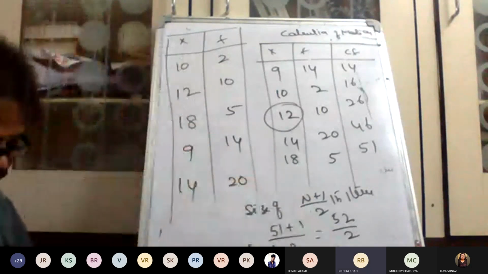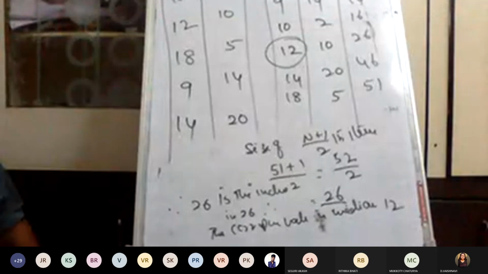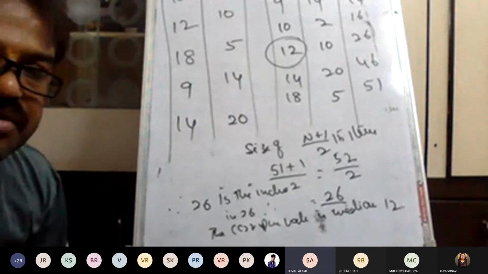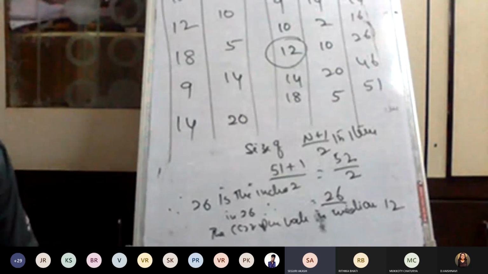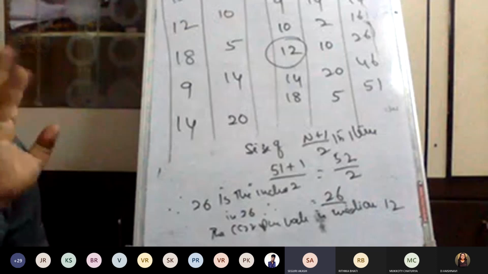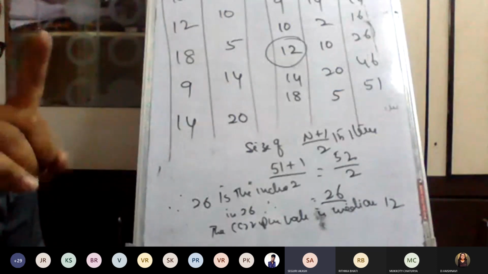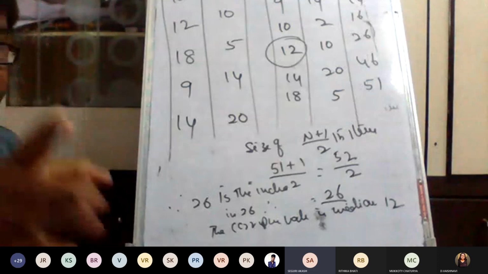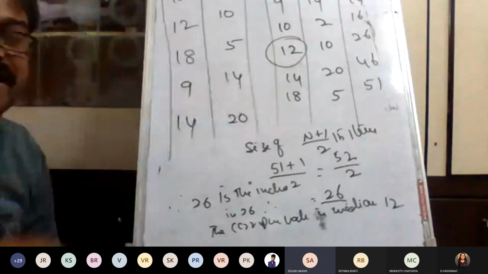Sir, we are not able to see the solution. No, that is a discrete distribution, I will tell you. You told me 14. How did you get 14? Sir, I kept the F values also in ascending order. We should not keep the F values in ascending order. I told you, don't touch F, it depends on the variable, only the X value. If the X value is changed, the corresponding value also comes along with the X value.